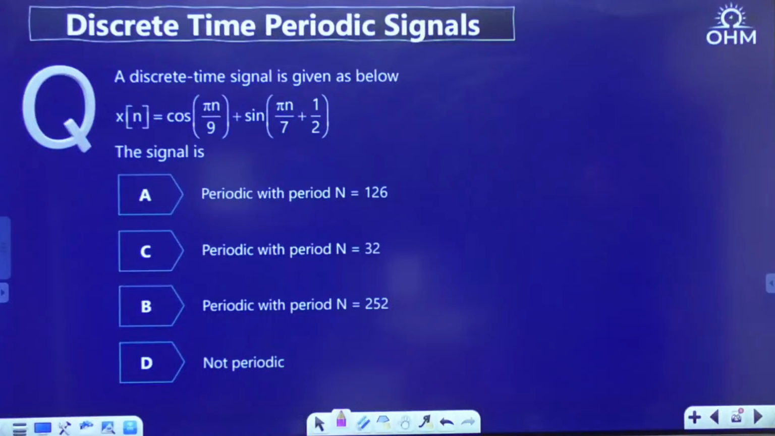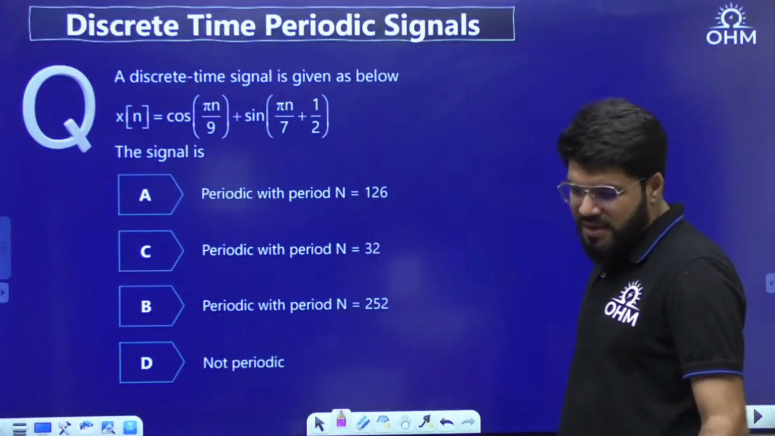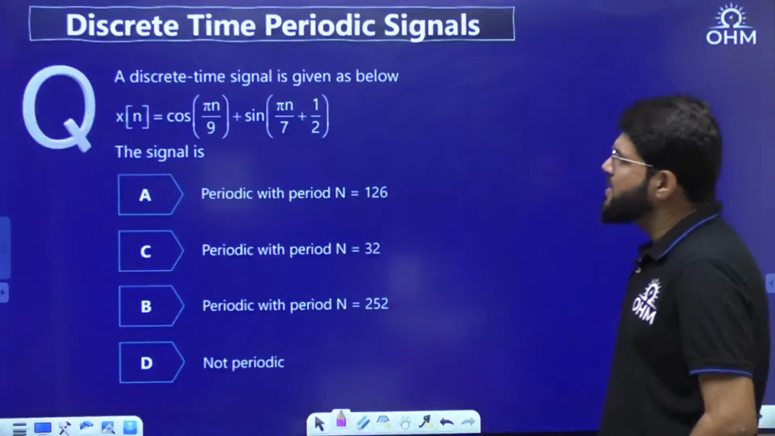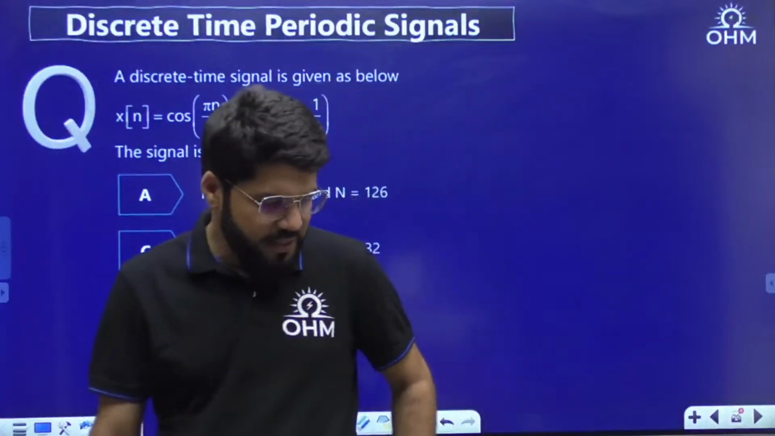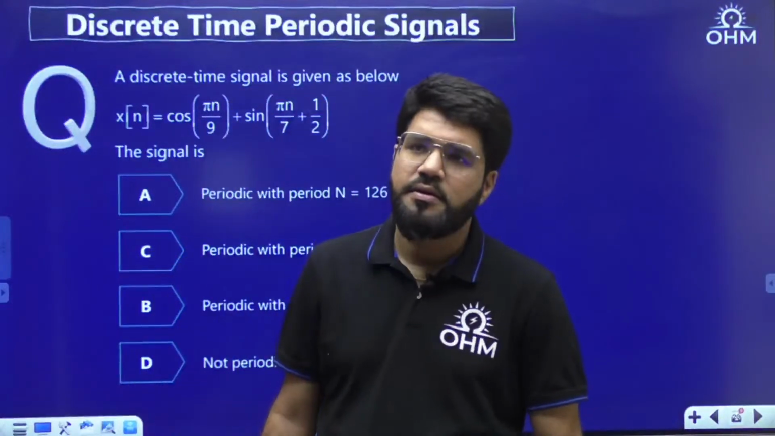The discrete time signal x[n] equals cos pi n by 9 plus sine pi n by 7 plus half. This signal is equal to what? Options A, B, C, D.